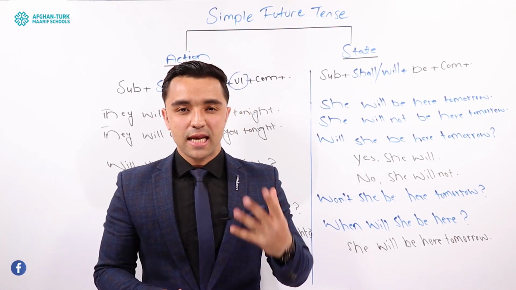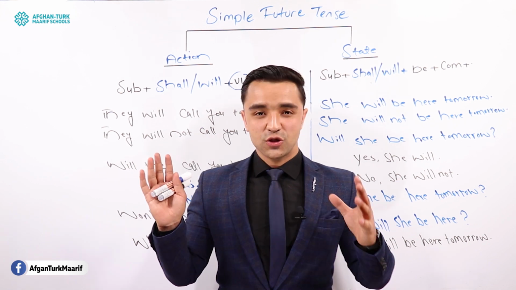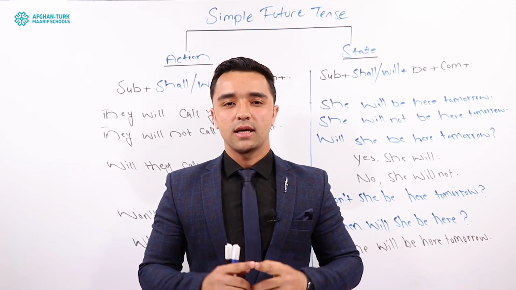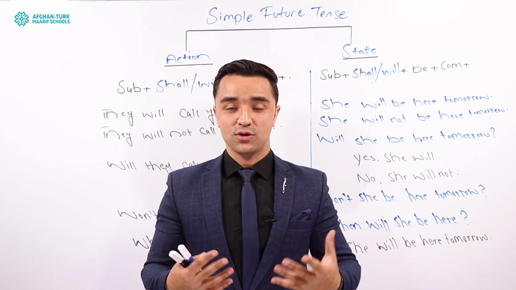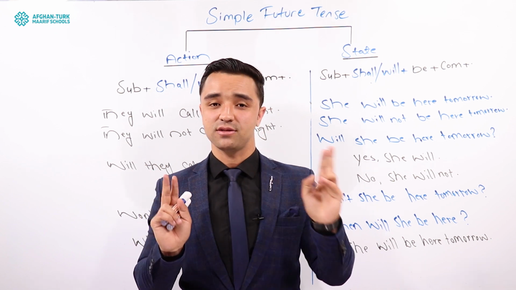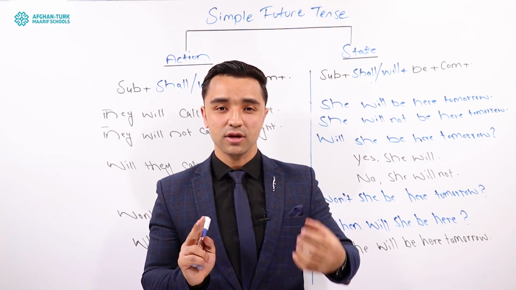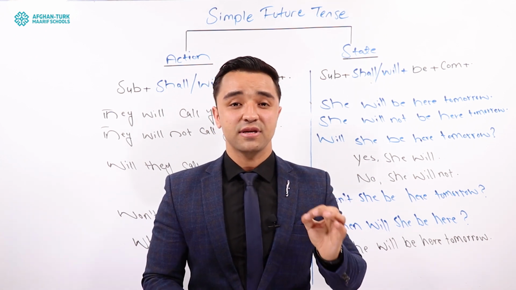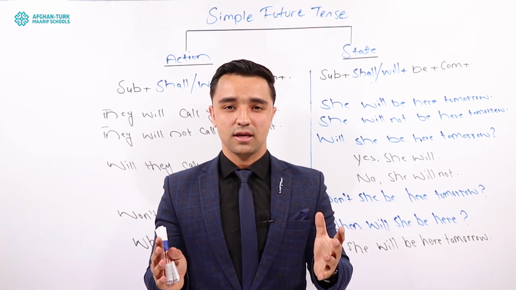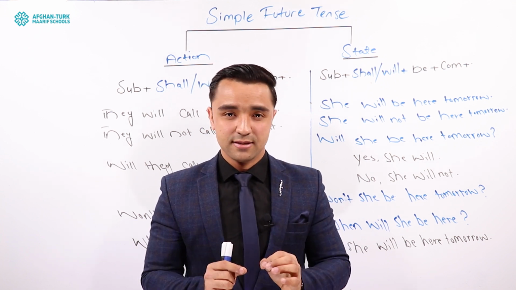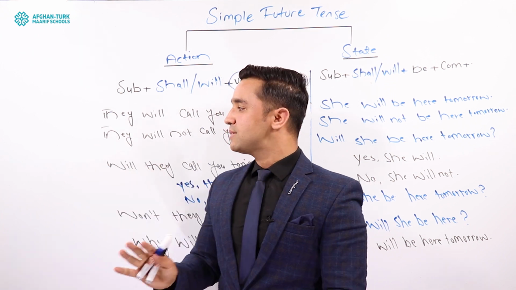Okay, guys. Now that we understood the structure of simple future tense, it is time to construct some sentences, guys. Just don't forget about action and state. This is very important. Why am I focusing on this so much? Because I've seen a lot of students making incorrect sentences, guys. They're kind of confused, totally confused here. So please don't make mistakes after this. Yes? Okay, let's move on then.